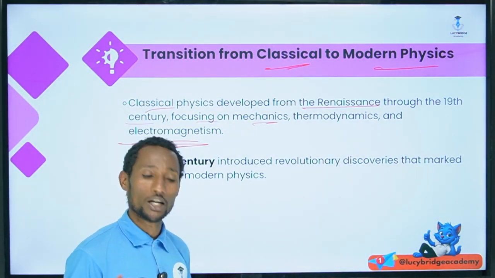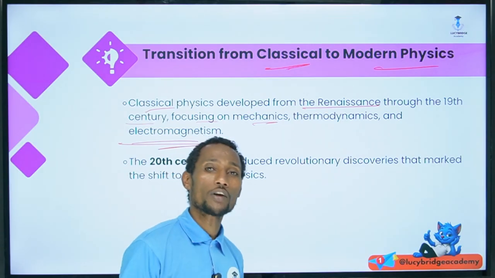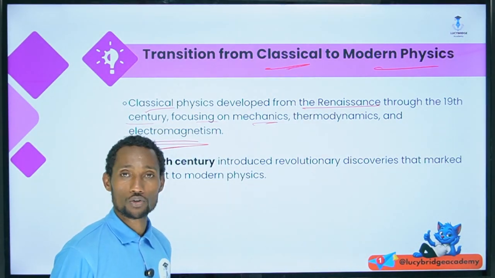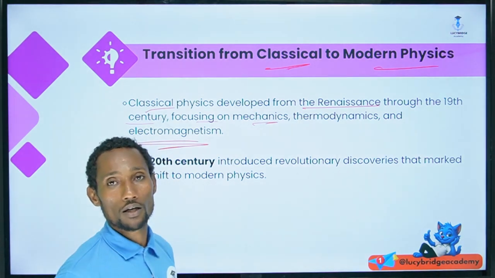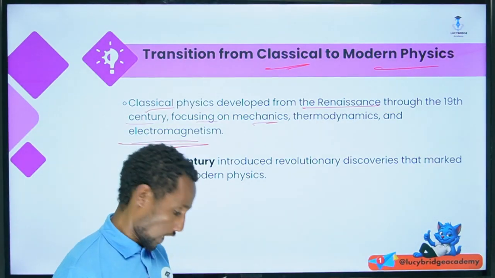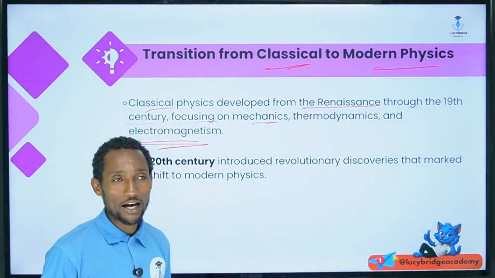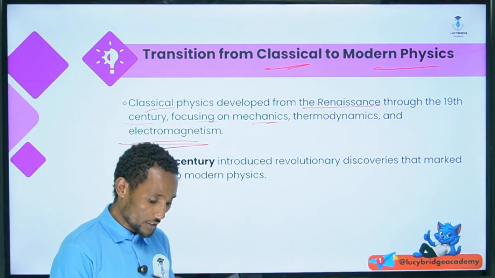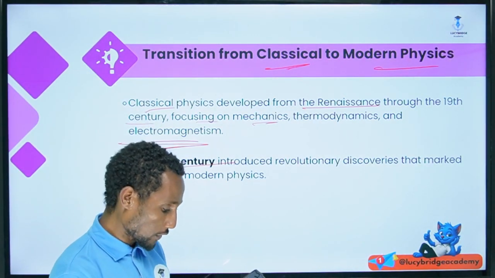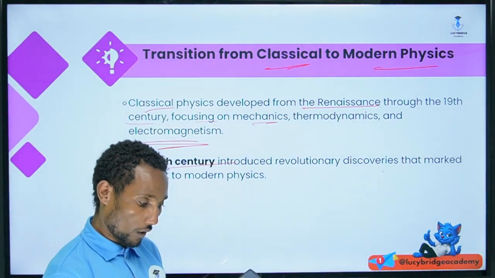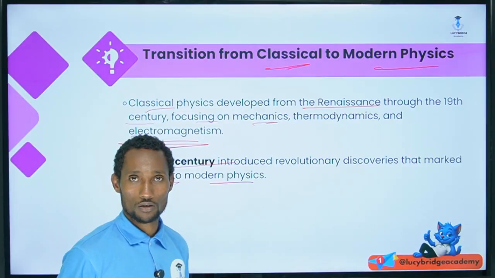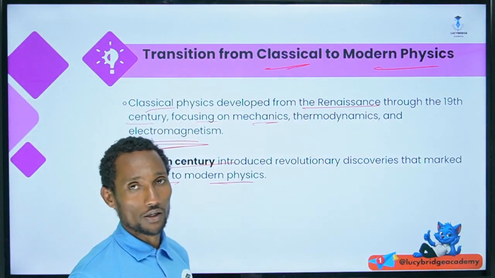So by having this transition from classical to modern physics, that is one of the historical developments of physics as the basic concept. In the 20th century, physics revolutionized with the discovery of the major shift to modern physics.